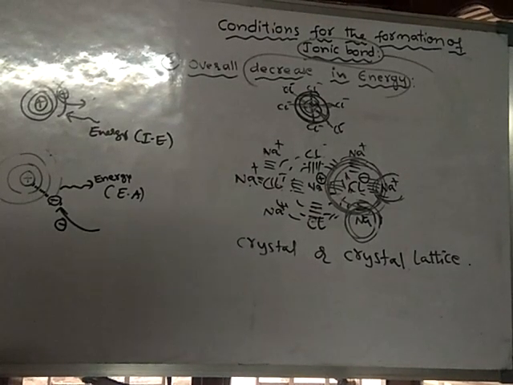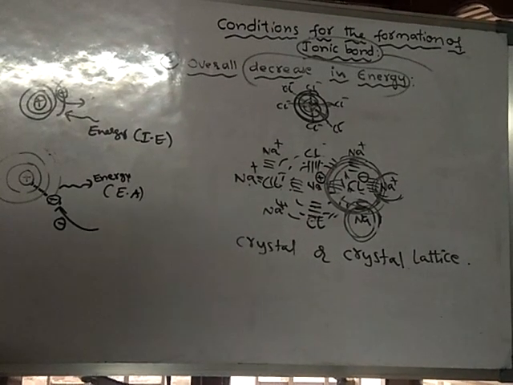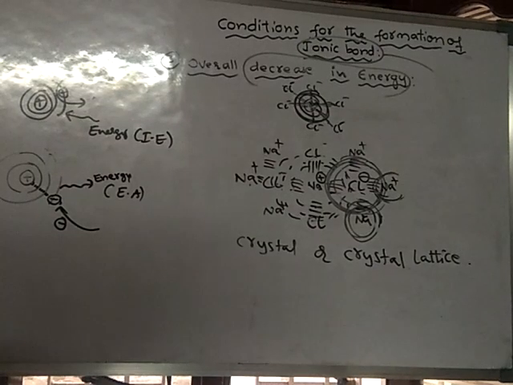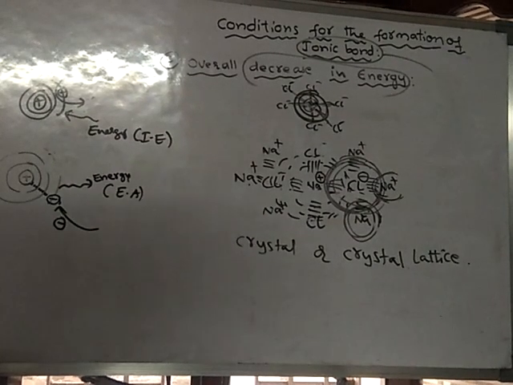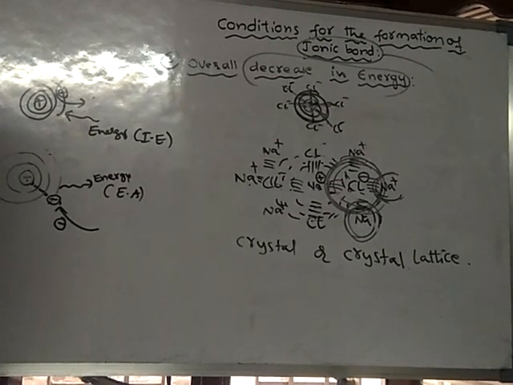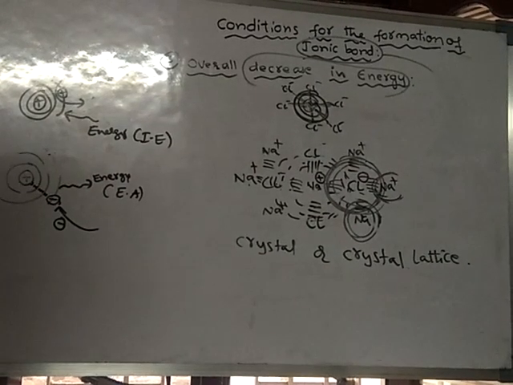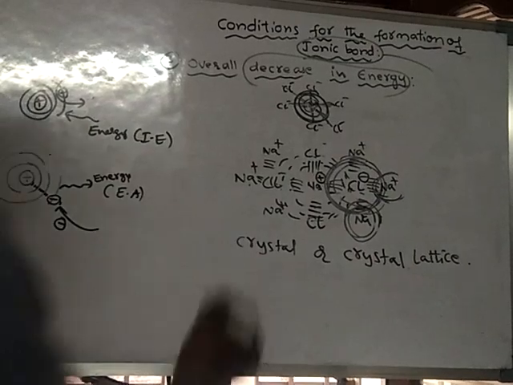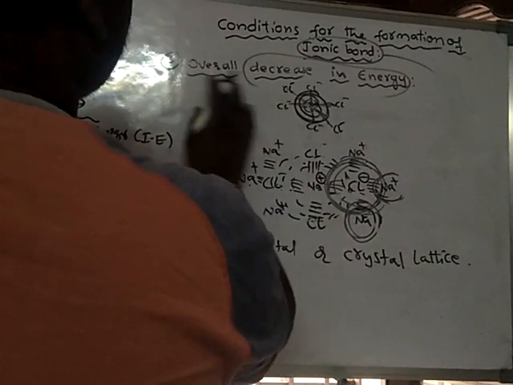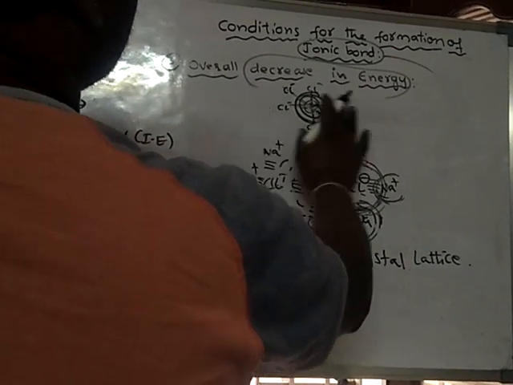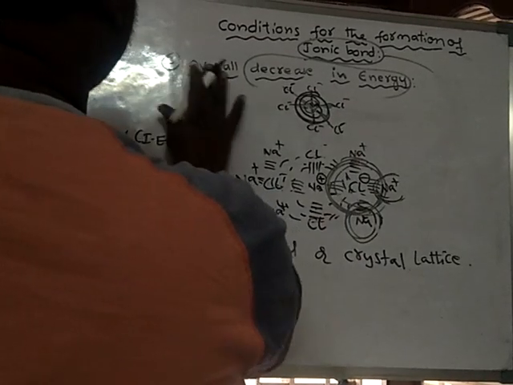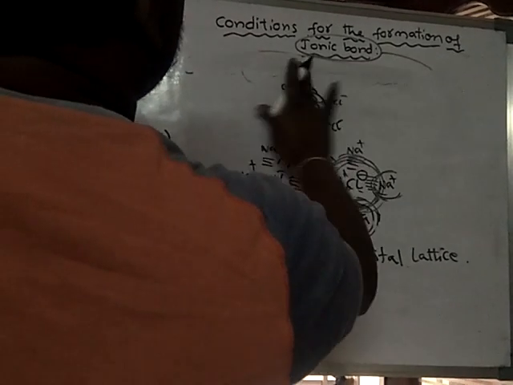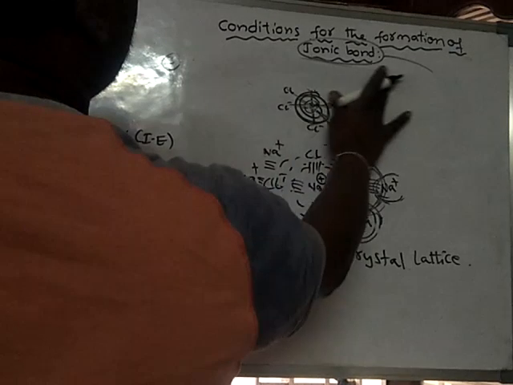Therefore there will be a loss of a large amount of potential energy. That means the potential energy of the system is released, so there is an overall decrease in energy. So this is the third step.